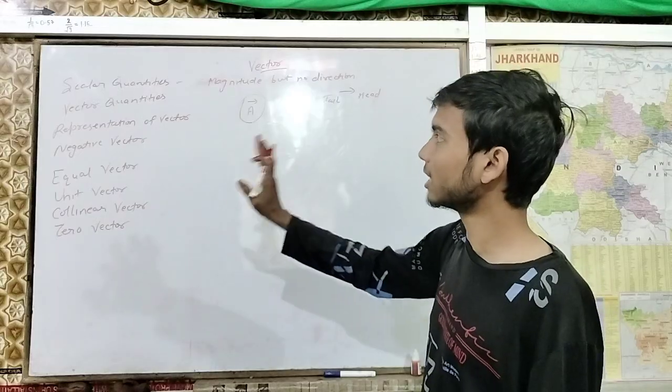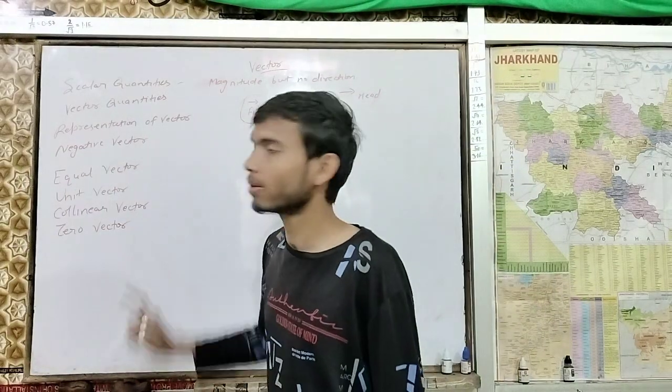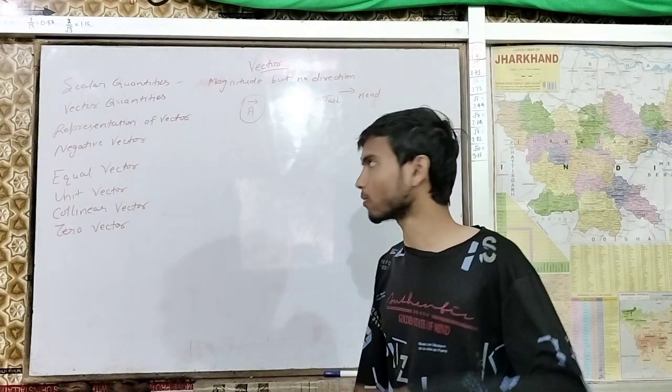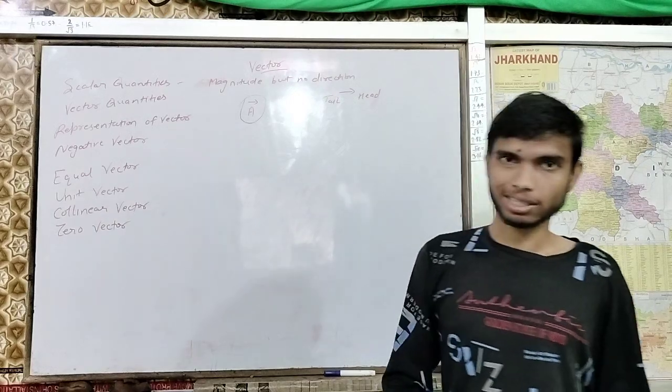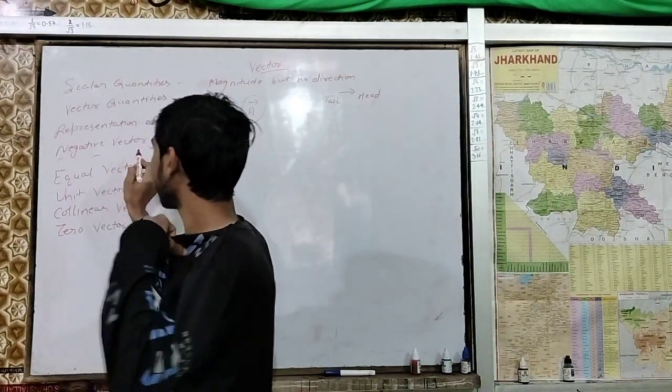Now next is the types of vectors. First we have the negative vector. These are the types of vector: negative vector, equal vector, unit vector, collinear vector, and zero vector, which is also known as a null vector. So here let's see the negative vector.